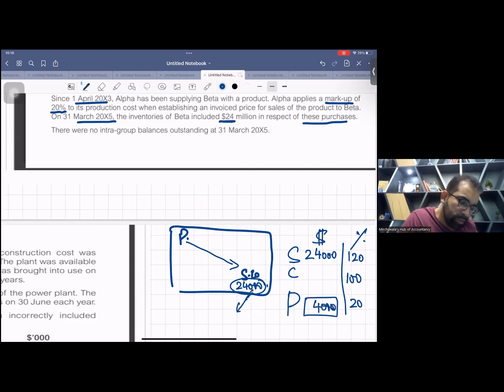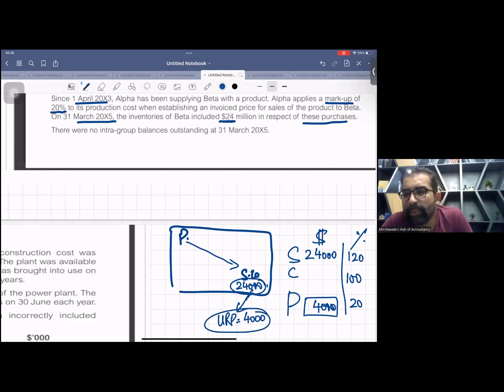So there is a profit of 4,000 included in this, and this profit is unrealized profit. So in short, you calculated URP.